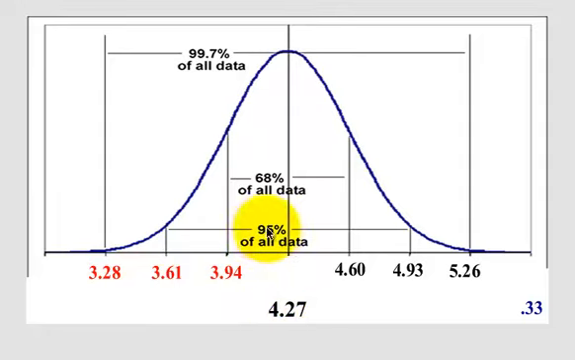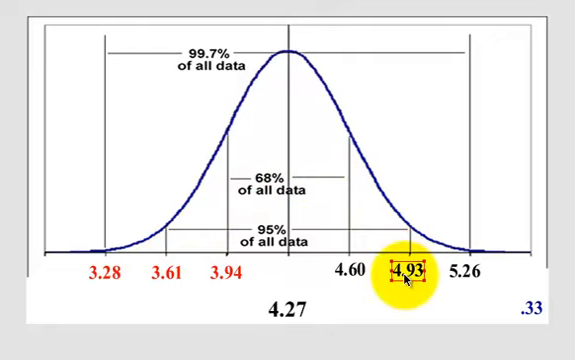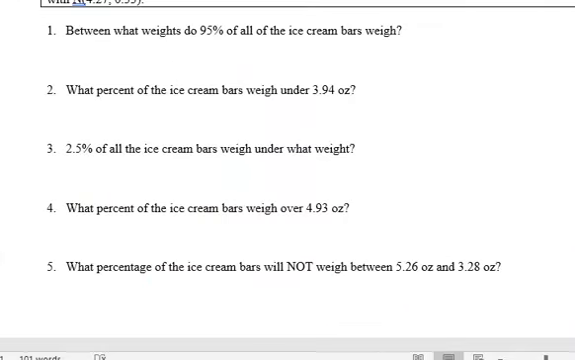So we want the 95% range. It looks like it's going to be between 3.61, that's the mean minus 2 standard deviations, all the way up to 4.93, which is the mean plus 2 standard deviations. See, that's how that works. Let's keep going. Next question.